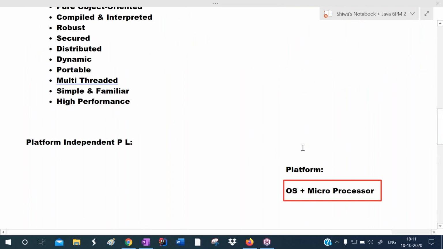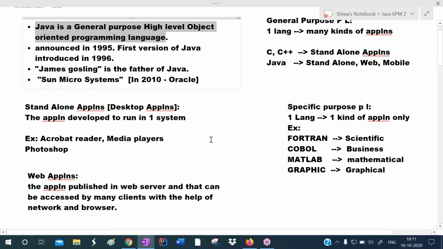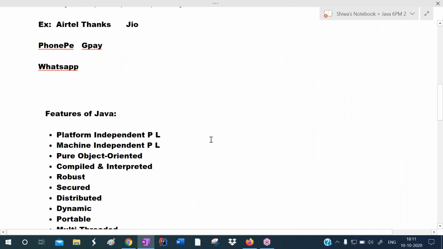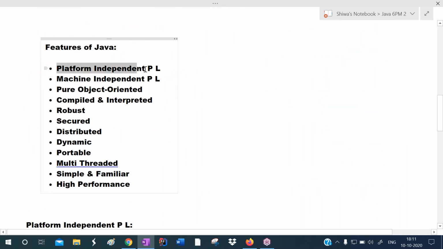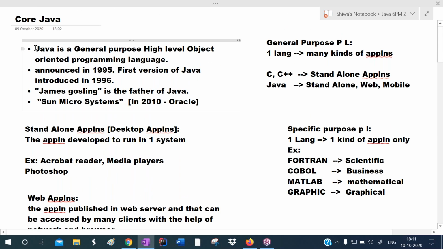See here. In the previous class, we clearly discussed what is Java, what is the purpose of Java, and what are the features of Java. In the features, we discussed only the first one. So what is Java? Java is a general purpose, high level, object oriented programming language.